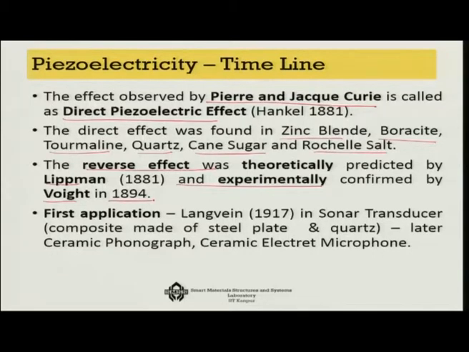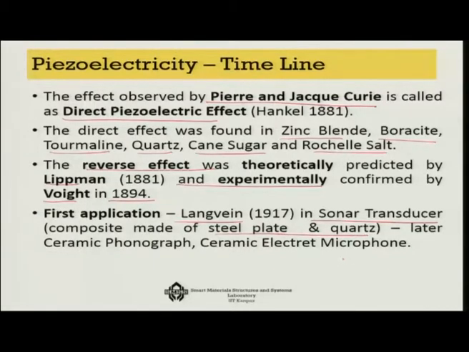However, the engineering application took some more time, at least 30 to 40 years, when Langevin first used this principle to develop a sonar transducer. This sonar transducer is made of a composite of steel plate and quartz.